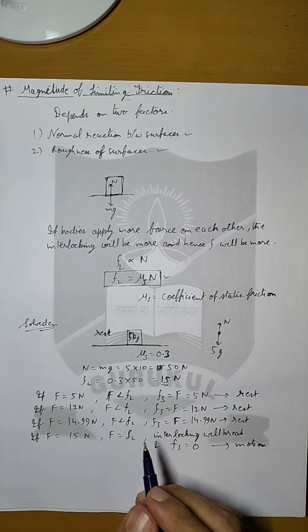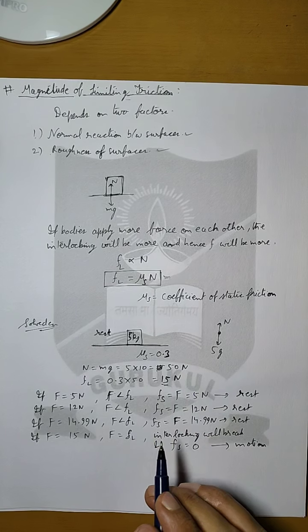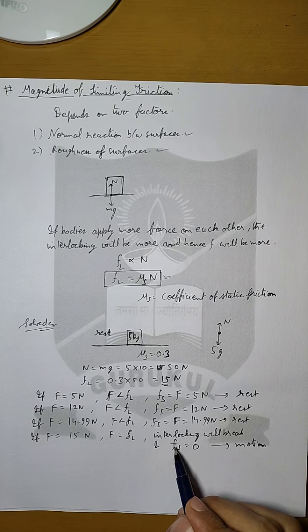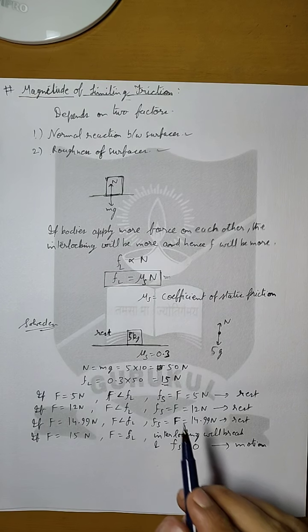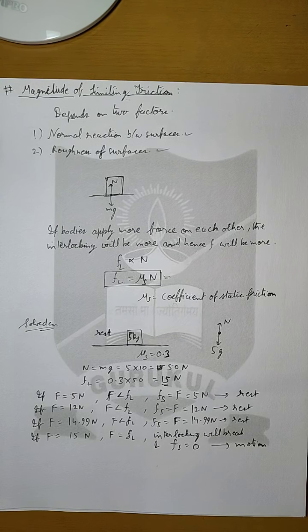Now because the body is in motion, it will start sliding, and because the interlockings were broken in attempt to overcome static friction, now when the body is sliding over the ground, there will be fewer interlockings.